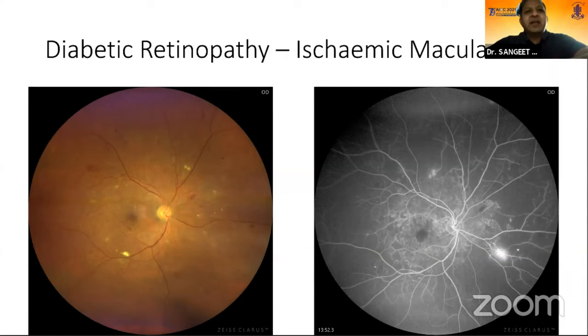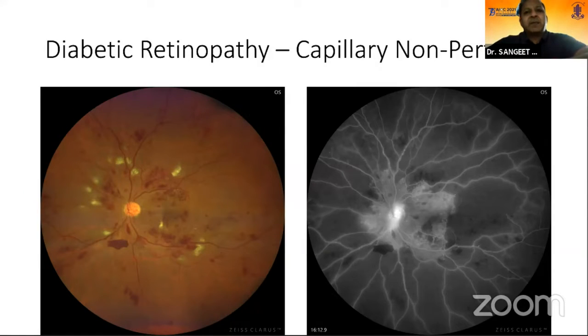Again, ischemic macula is another feature that we would like to look for in a diabetic retinopathy patient, which can be easily picked up by oral fluorescein angiography, though it can also be easily picked up with OCTA. With capillary non-perfusion, again, this is a PDR patient. Though it does not add to the management, you can see that the capillary non-perfusion can also be easily highlighted using oral fluorescein angiography.